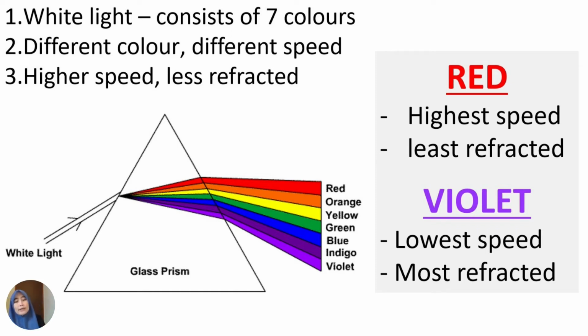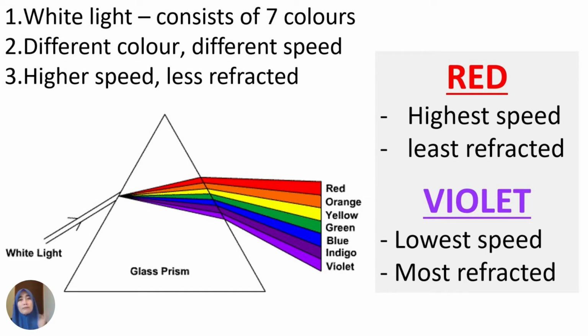When white light passes through a medium like a glass prism, it splits the incident white light into its constituent colors. The splitting occurs because different colors of the white light bend through different angles with respect to the incident ray when they pass through a prism. The red light bends the least, while the violet bends the most.